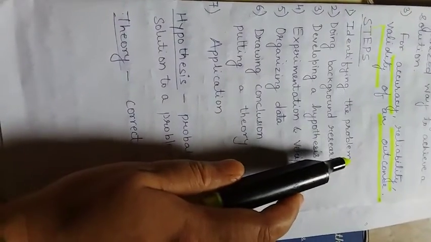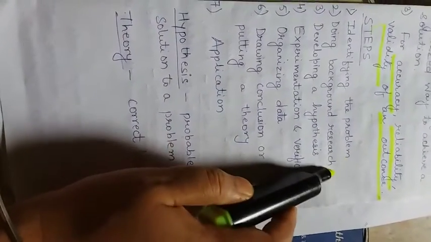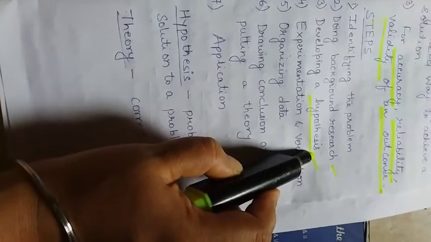So first method is, again we will revise it up. The steps are: identifying the problem. Second is doing background research. Third is developing a hypothesis. What do you mean by hypothesis? Hypothesis is a probable solution to a problem, meaning a predictive solution to a problem.